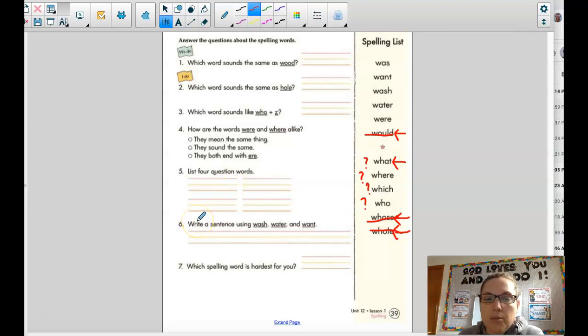Number 6, write a sentence using wash, water, and want. So you'll need to take time to think of a sentence using all 3 words that make sense. Remember to start your sentence with a capital letter and to end with a period. And lastly, which spelling word is hardest for you? I know some of your spelling words are tricky this week. Just keep trying your best, and I will see you next time.